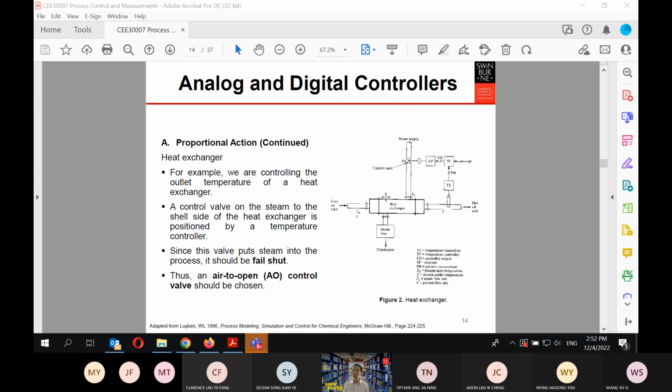Guys, any questions, or I'm just talking by myself the whole 40 minutes with the excitement of giving you something that probably will be of use if you will apply this process control later in your 4th year or when you want to design a control systems. Huh? No questions at all?